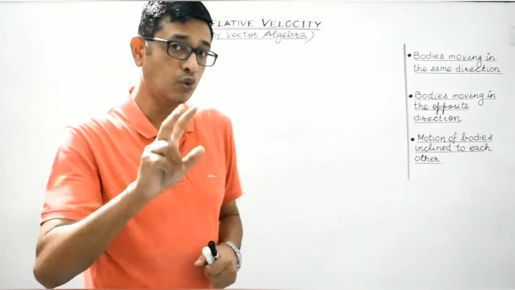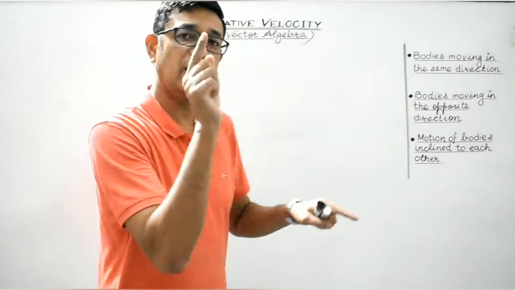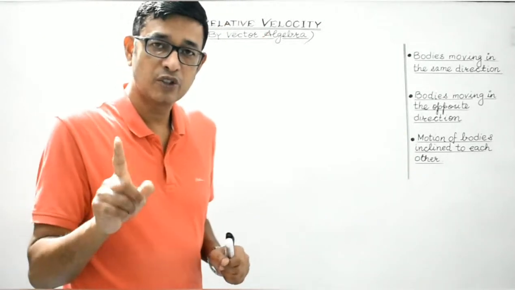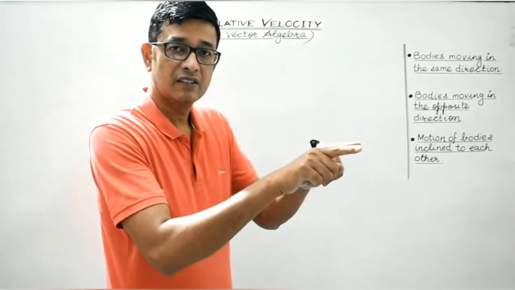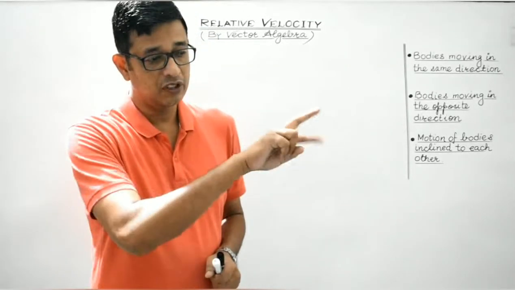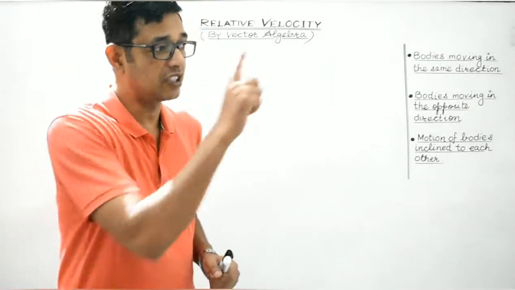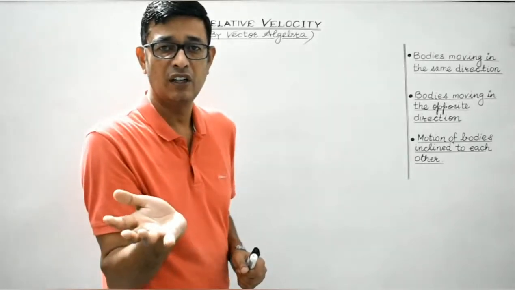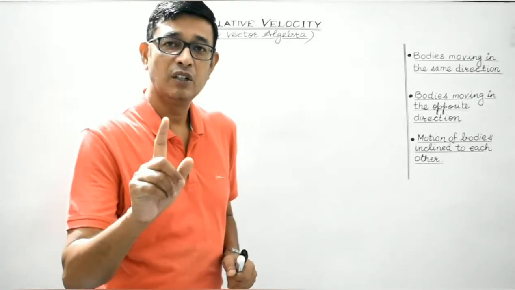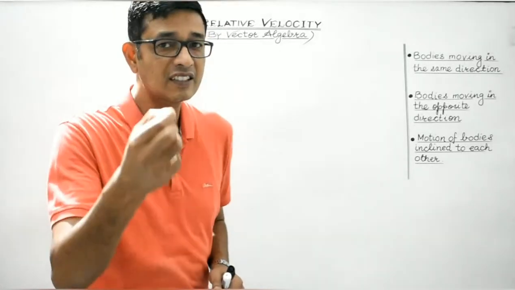Students, consider two trains moving in parallel track in the same direction and with exactly the same speed. Then although the two trains are obviously in motion, it means that they must be changing their position with respect to the trees, buildings and surroundings on either side of the two trains, isn't it? But students, to an observer sitting in one train, it will appear as if the other train is at rest.